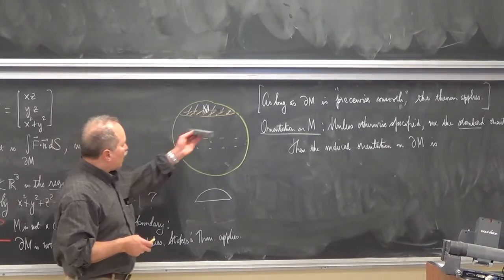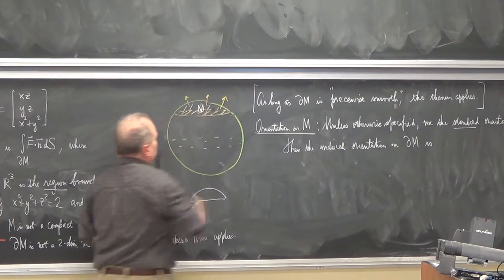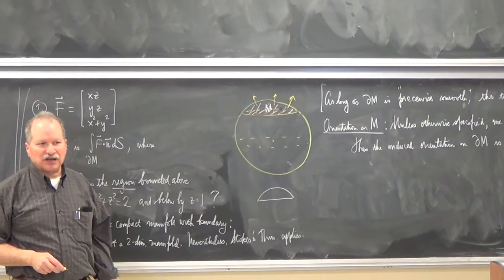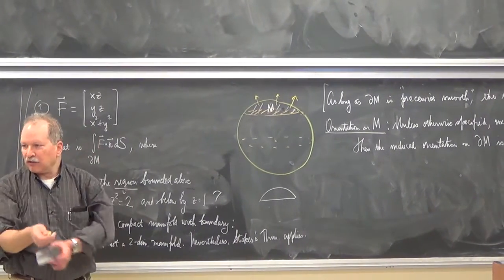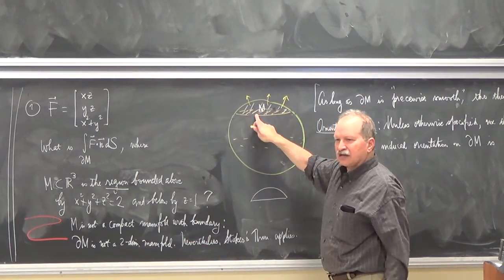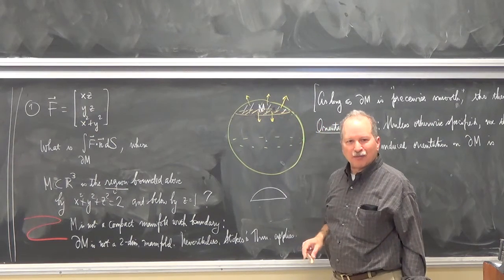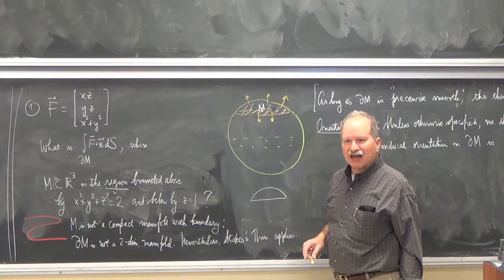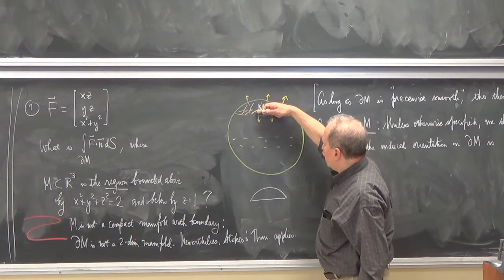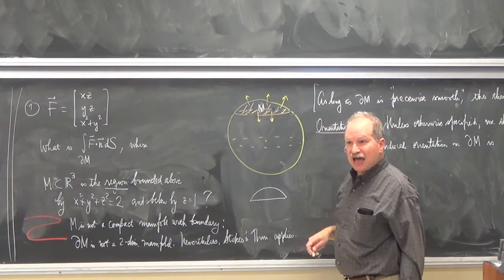So what should be the outward normal? I should orient the spherical cap outward. That's how I would get the boundary of the inside ball. And if I want to do the disc here, how should I orient it? Pointing down, because I want to point away from the inside of the manifold. The manifold is above, so outward pointing means going away from it, which means down.